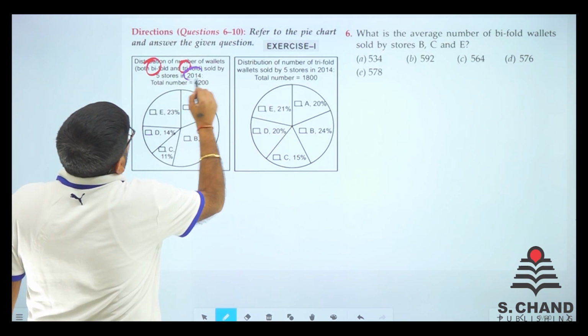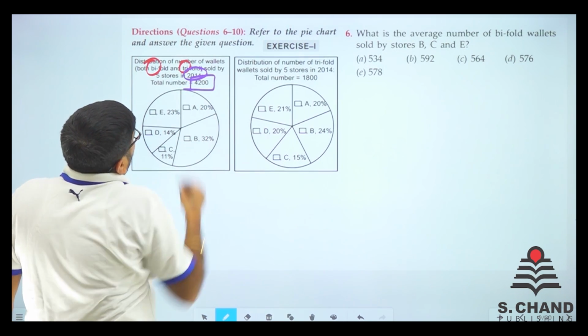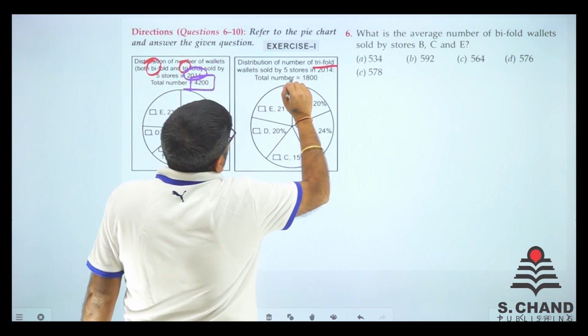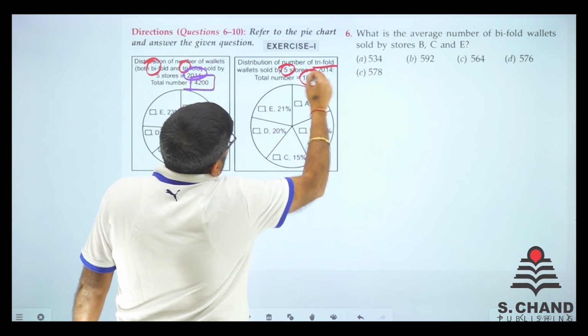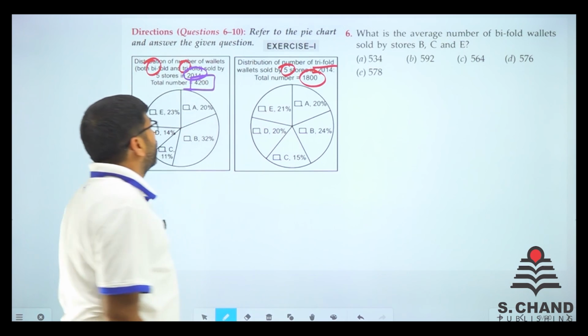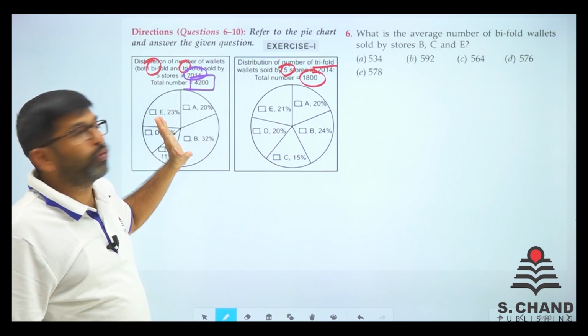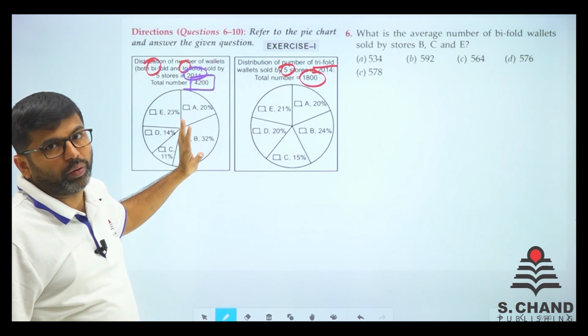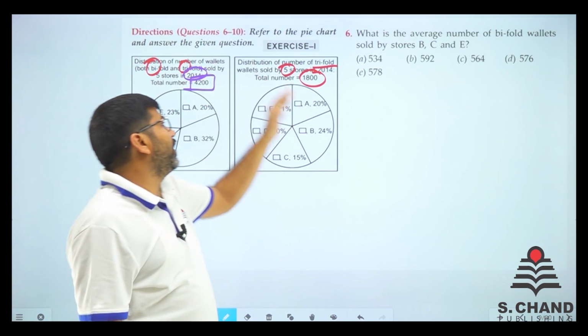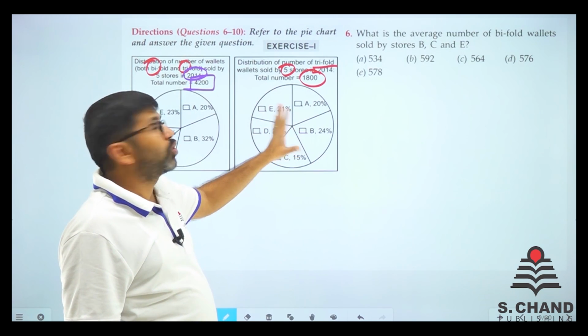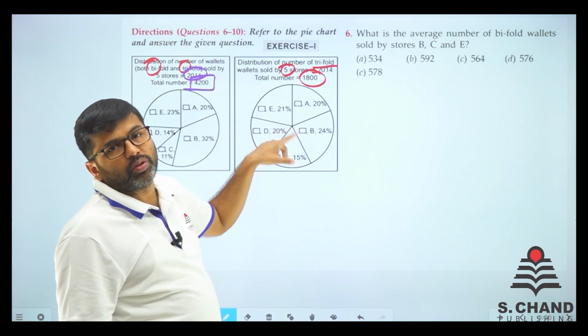In 2014 the total number was 4200, and the distribution of trifold only in 5 stores is 1800.